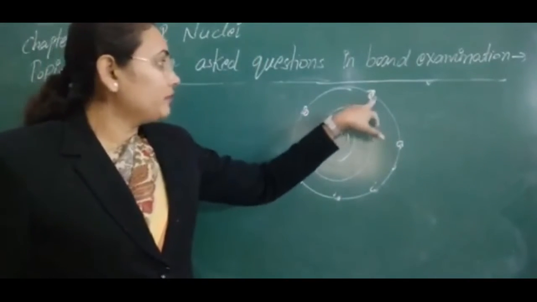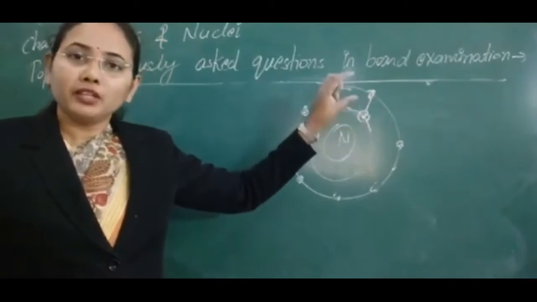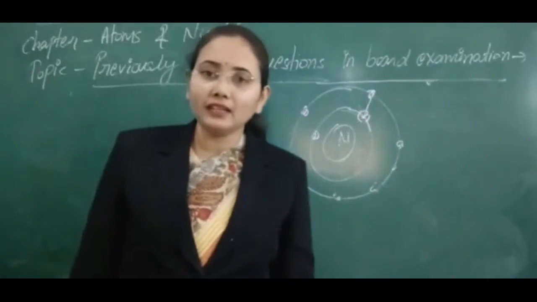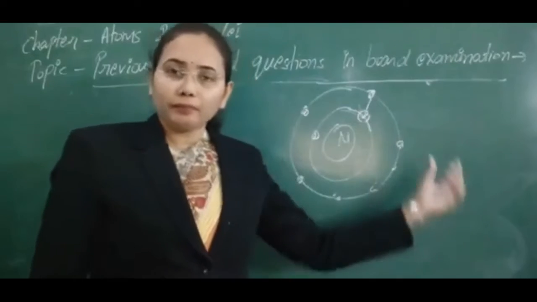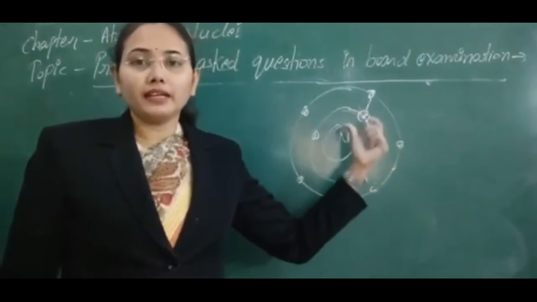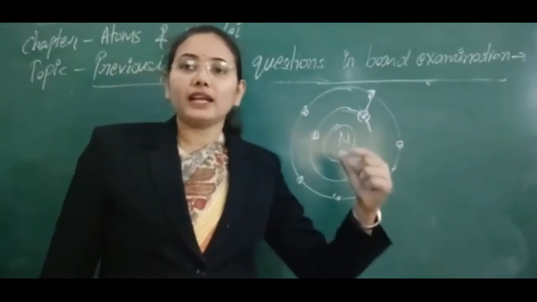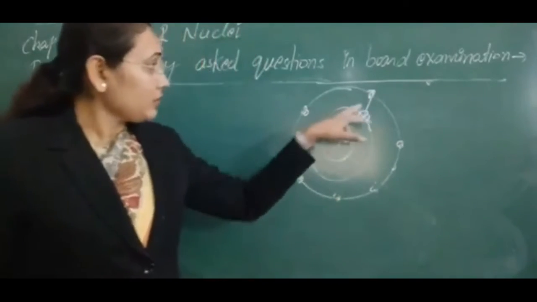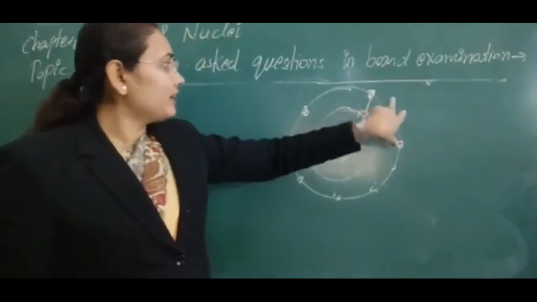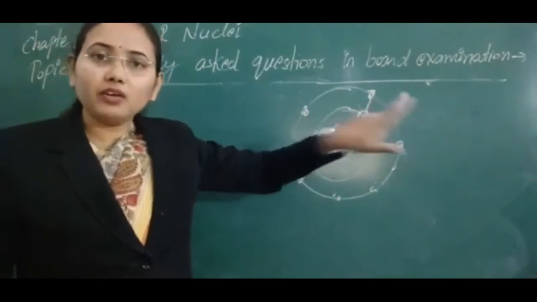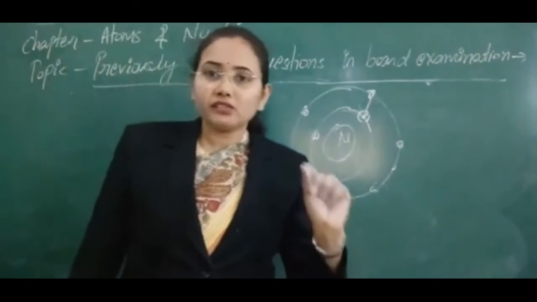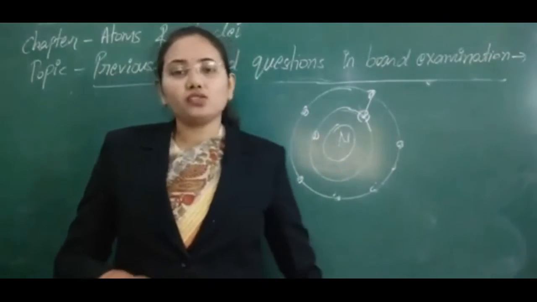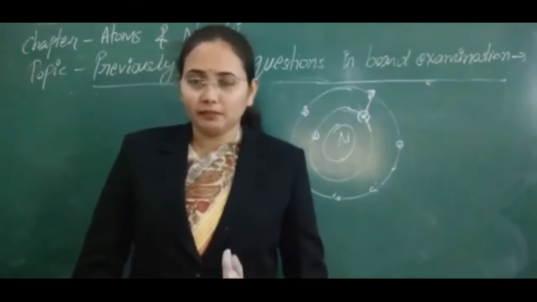So if it makes a transition from here to here, then obviously the difference of energy will be radiated, and that difference of energy lies in the range of X-rays. In this way we get X-rays whenever a vacancy is created in the inner shells. In this case, the wavelength depends on the difference of energy, which means we get a fixed wavelength. So we are getting some characteristic wavelength here, and that's why it is known as the characteristic spectrum.